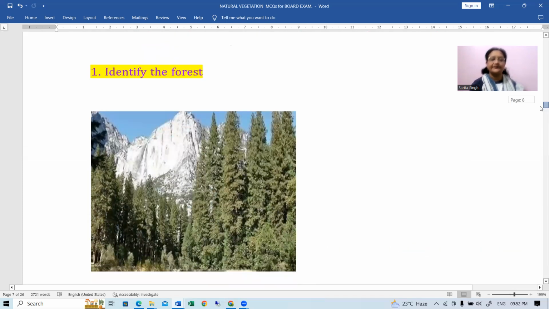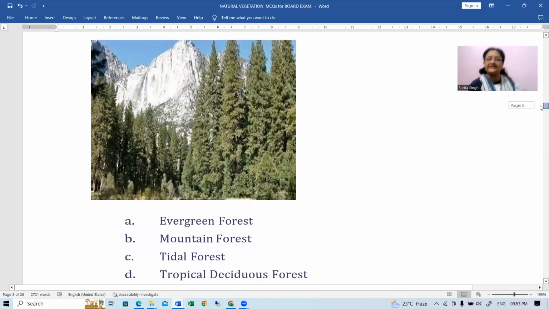Now come to the next question. Identify the forest. अब आप ये पिक्चर आप देख सकते हो, इस पिक्चर में आपको ट्रीज किस टाइप के नजर आ रहे हैं. These trees are, first of all, lying very close to the mountain. Okay, number two is that these trees, if you will properly notice it, all these trees are conical in shape, right? तो आपने पहले ये चीज पढ़ा हुआ है, conical trees are generally found over the mountainous areas at greater altitude.